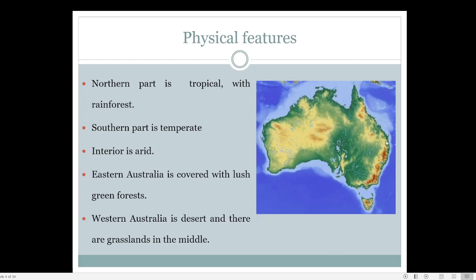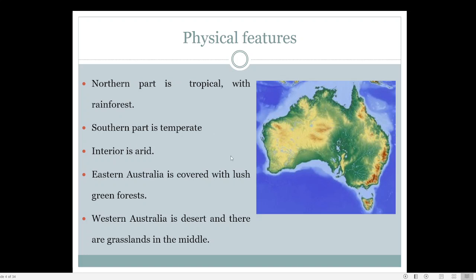The northern part is tropical in nature, the southern part is temperate. When we say temperate, just imagine the climate of London or northern Europe. In a temperate climate, the temperature will usually be below 20 degrees. Whereas if the temperature is above 20 degrees, we can call it a tropical climate. So this is a broad, very simple difference between the tropical and temperate regions.